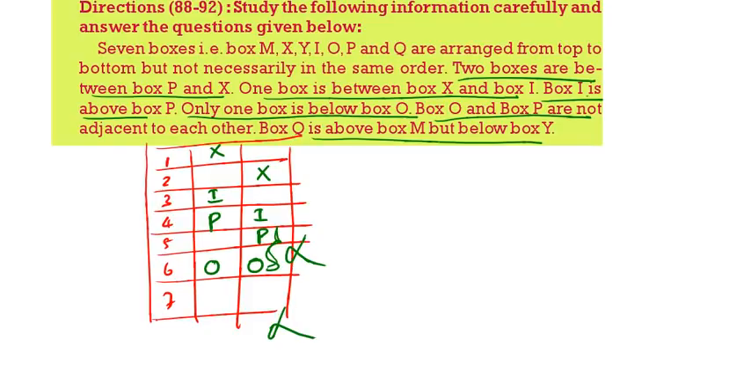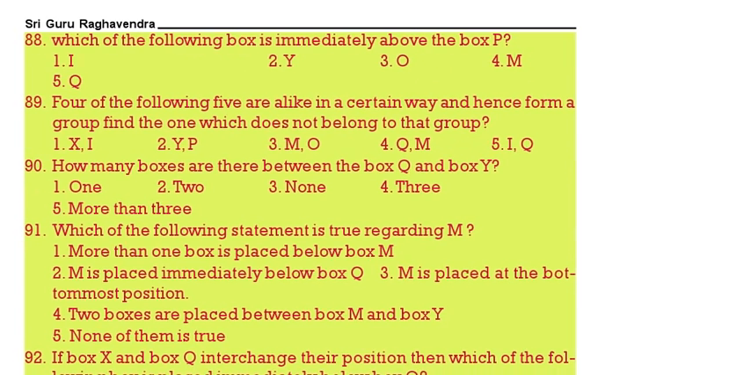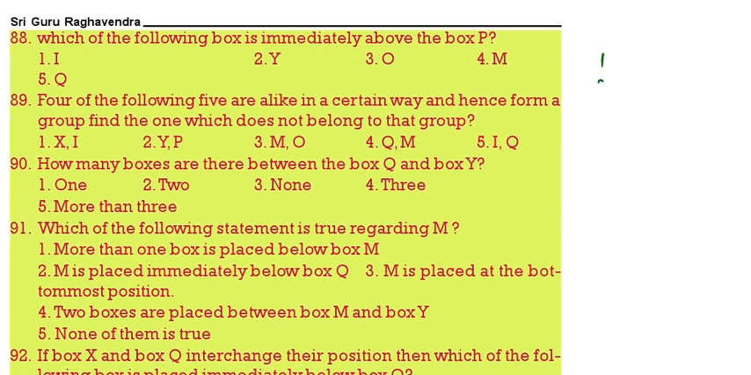Then Q is above M but below Y. That means we will get Y, Q, M. This is the correct arrangement. Now come to the questions. See, we got the positions like this.